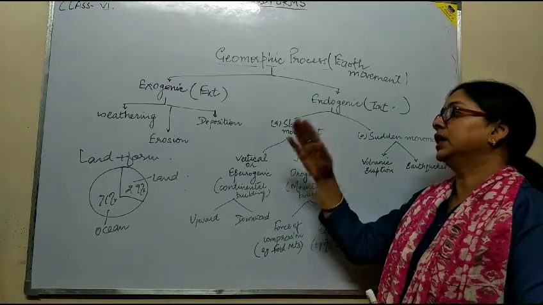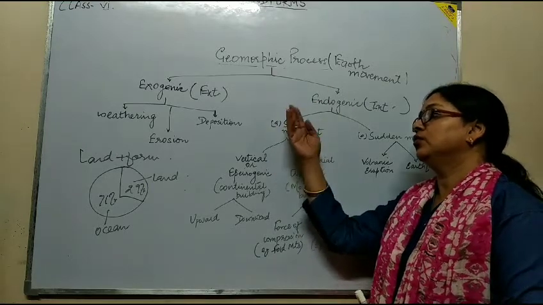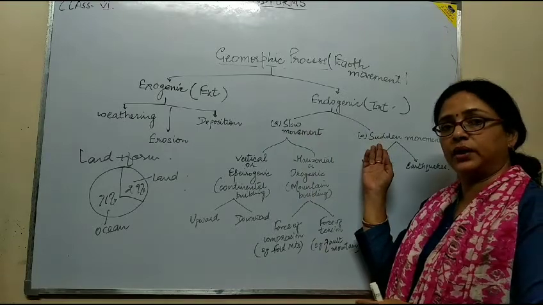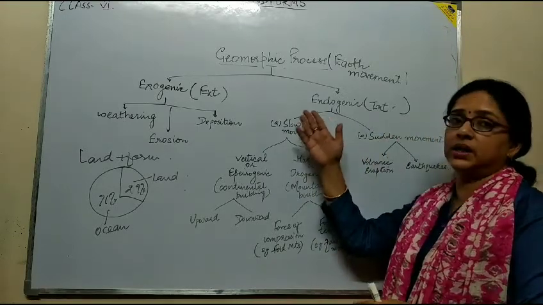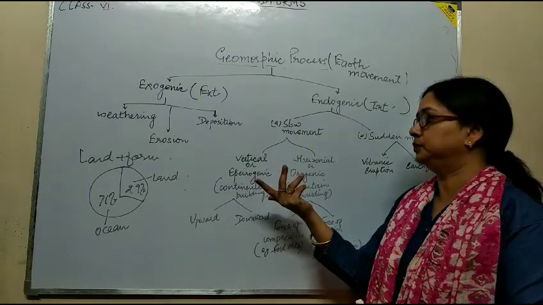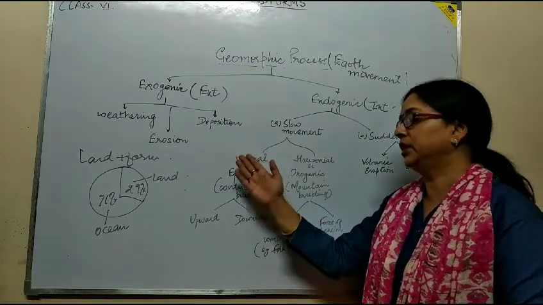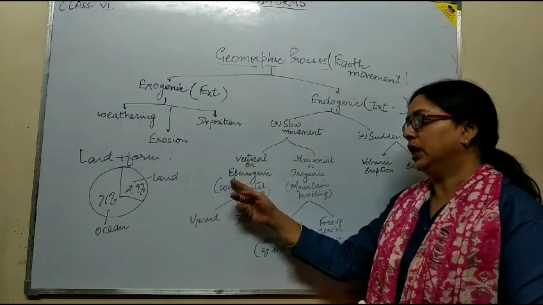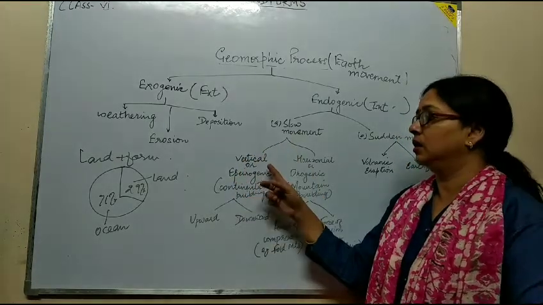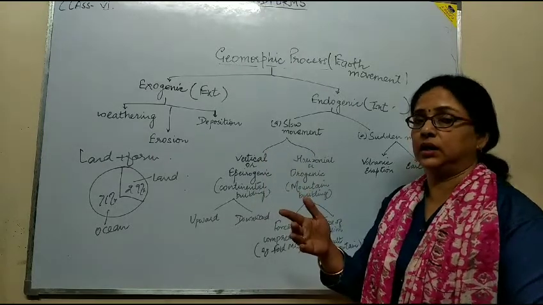What are they? The first one is the slow movement and another one is the sudden movement. Slow movement means it takes place over millions of years. First in that is the vertical or epirogenic movement. It takes place vertically.